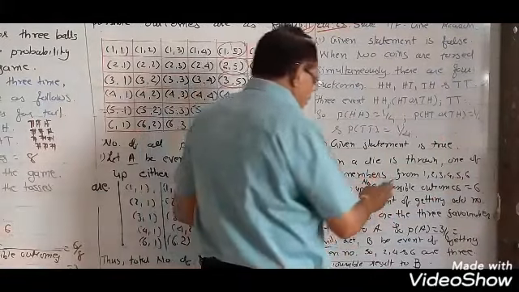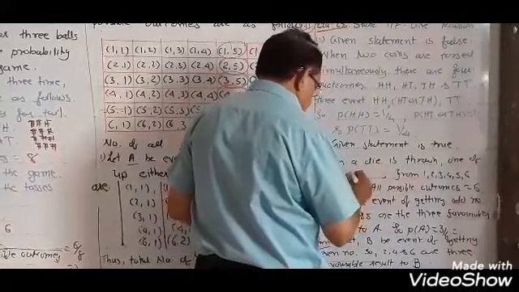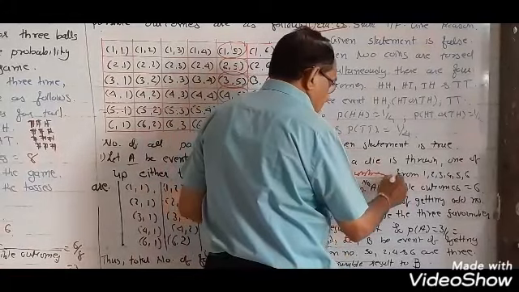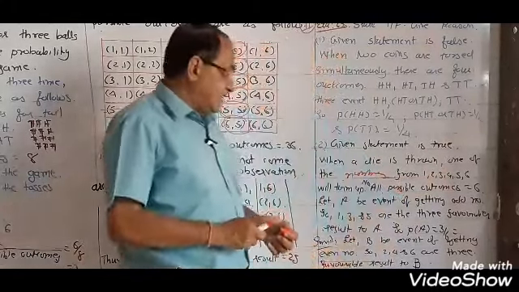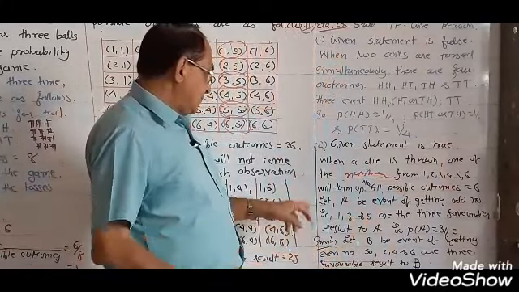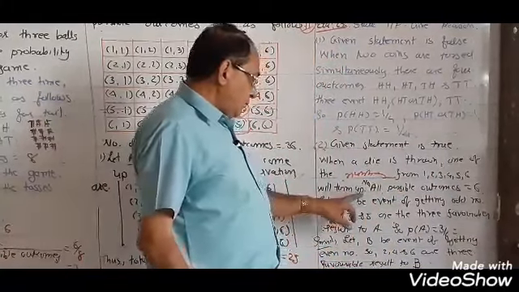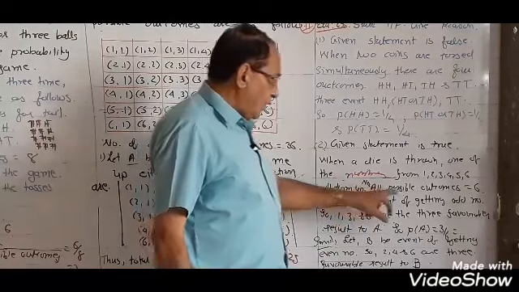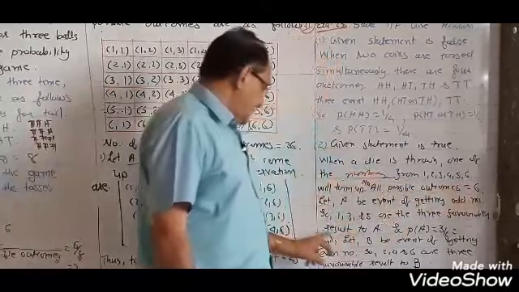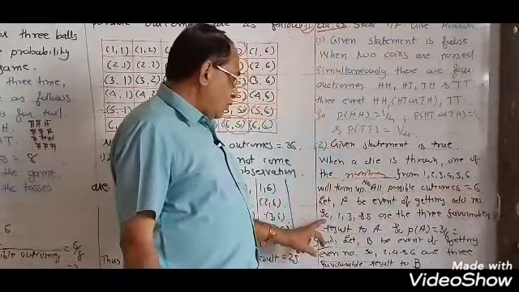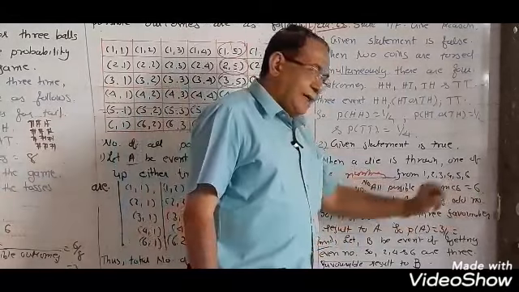numbers from 1 to 6 will turn up. So the number of all possible outcomes is 6. Let A be the event of getting an odd number.